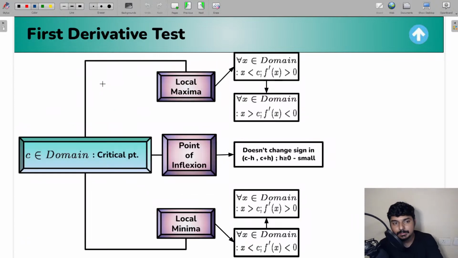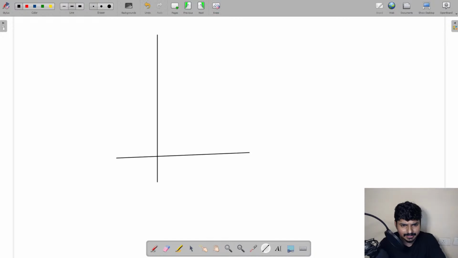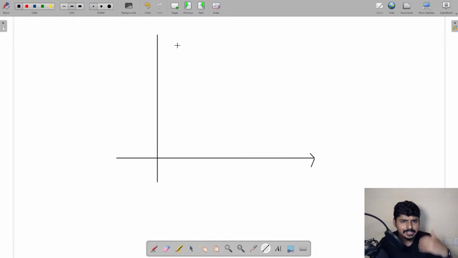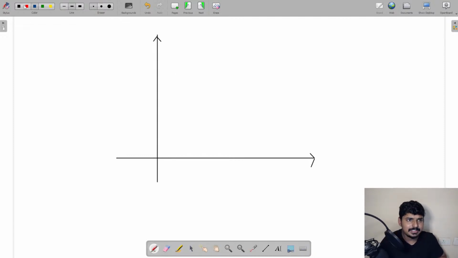Now coming to the first derivative test. For the first derivative test, all you have to do is, everyone look at this diagram. Through this diagram only, in fact, I remember the concepts of the first derivative test and second derivative test. So let me take a curve in this way, which is having a kind of local maxima. You observe here at this point, you do have a local maximum, right everyone?